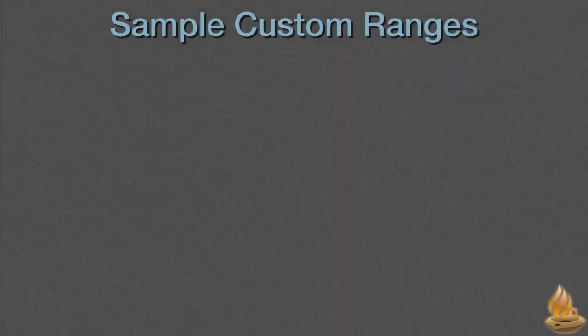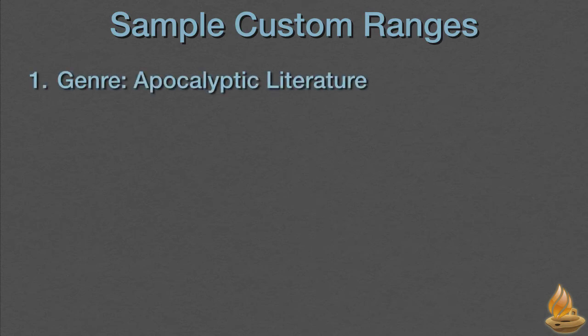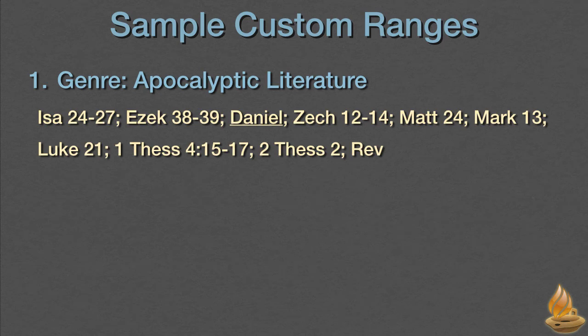When is it worth creating a custom range? When it's a group of passages we use frequently, or one that takes a long time to type in. Here are 4 examples. We can group passages together by genre. While most people recognize that Revelation is apocalyptic literature, did you know that there are other passages in the Bible that fall into this classification? Here they are. And I've underlined Daniel to remind me to share with you that not all of Daniel should probably be classified as apocalyptic, but which sections are disputed. Here's a place where we can customize Accordance based on our own decisions.